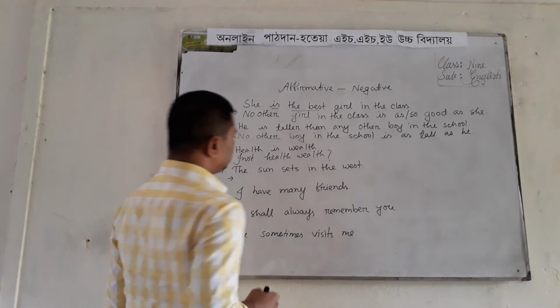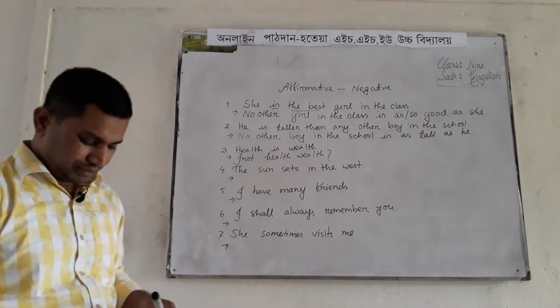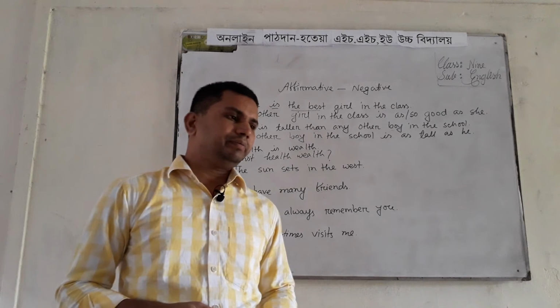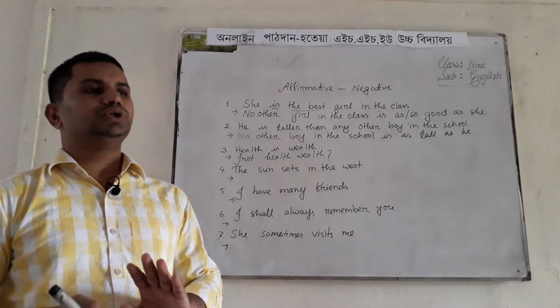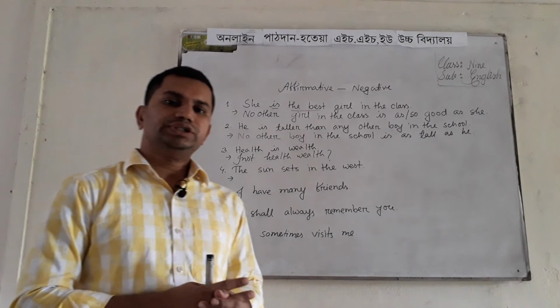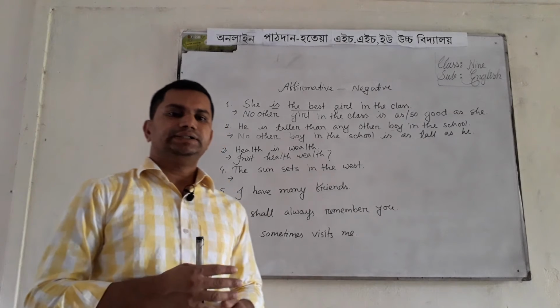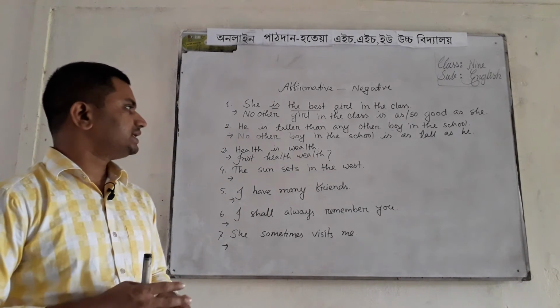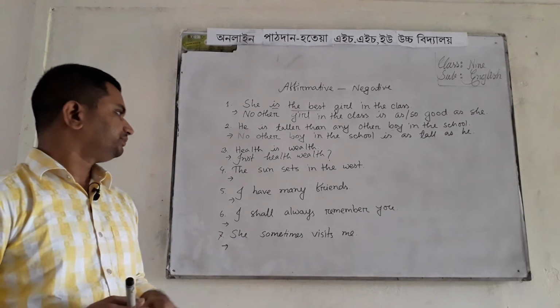My dear students, you should remember, if an affirmative sentence is a universal truth or general truth, I mean a proverb, then we have to make the sentence negative and interrogative to turn it negative.